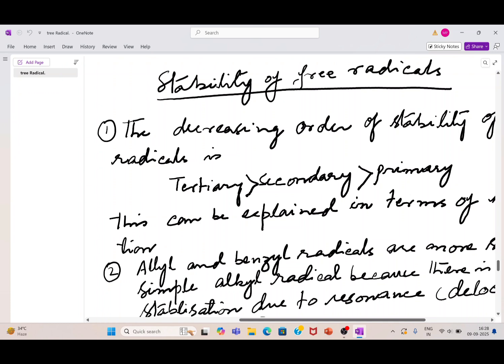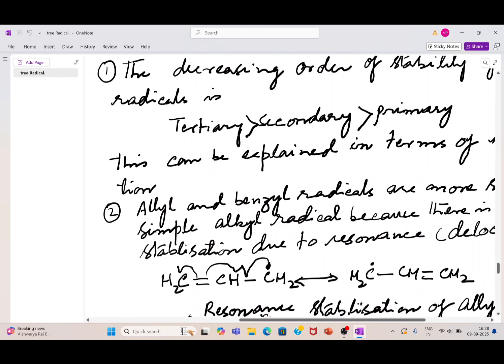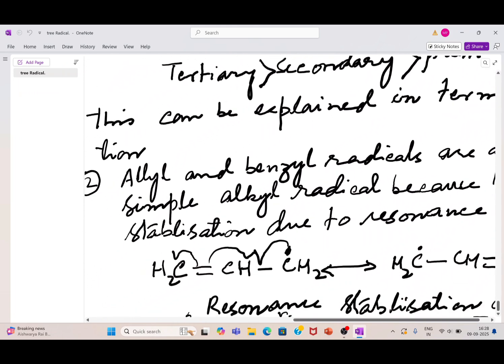Yes, today I'll teach you the stability of the free radical. As far as the stability of the free radical is concerned, we are concerning the alkyl free radical. In this case, the decreasing order of the stability is: the tertiary free radical is more stable than secondary, than primary alkyl free radical. This can be explained in terms of hyperconjugation, as it is mentioned here.